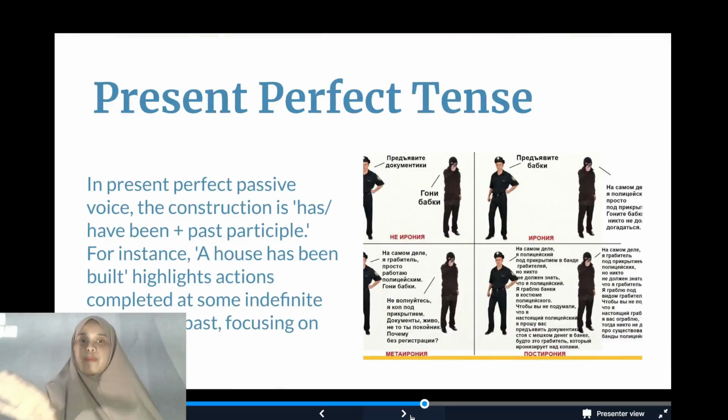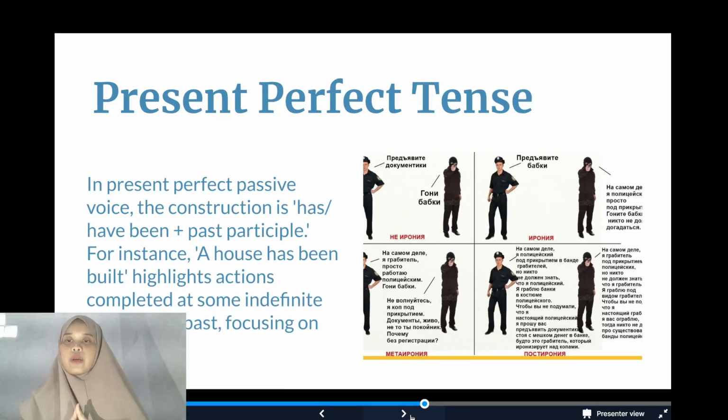So there is present perfect tense. In the present perfect passive voice, the construction is has or have been, has been, have been, I mean like up to you, plus past participle. For instance, a house has been built. It highlights an action completed at some indefinite point in the past, focusing on the object. A house has been built. The focus is on the object. Okay, the object is a house.